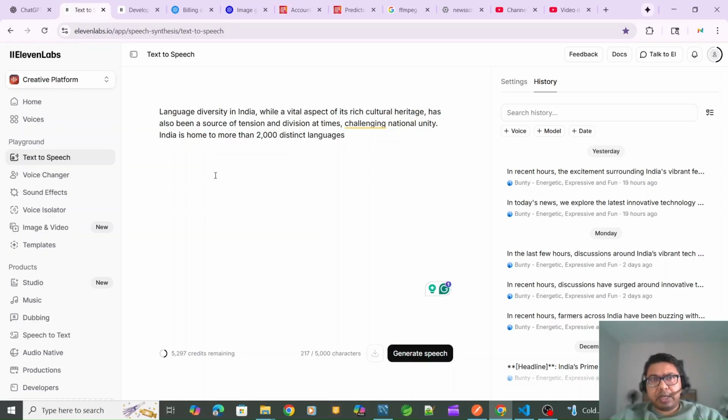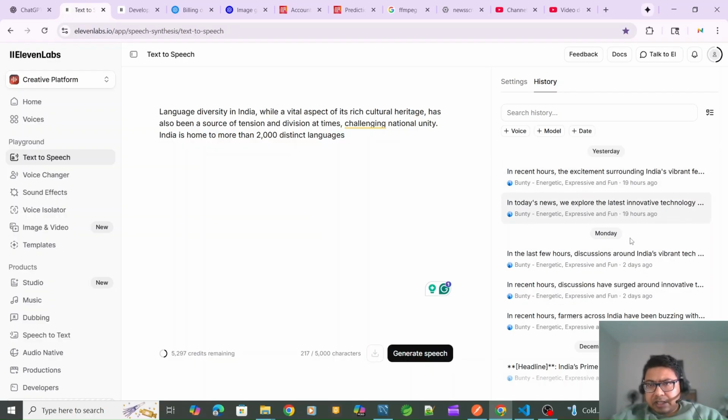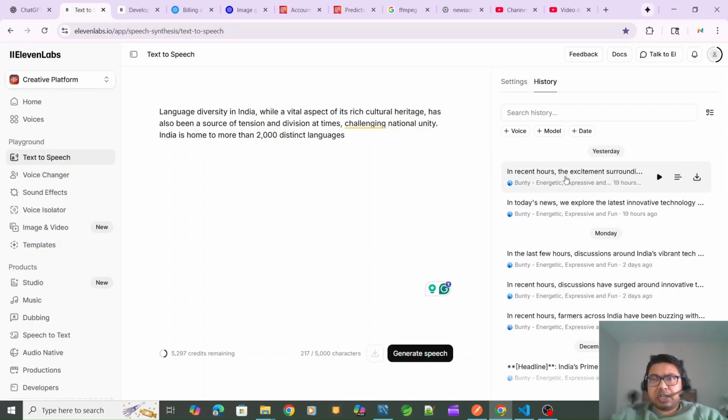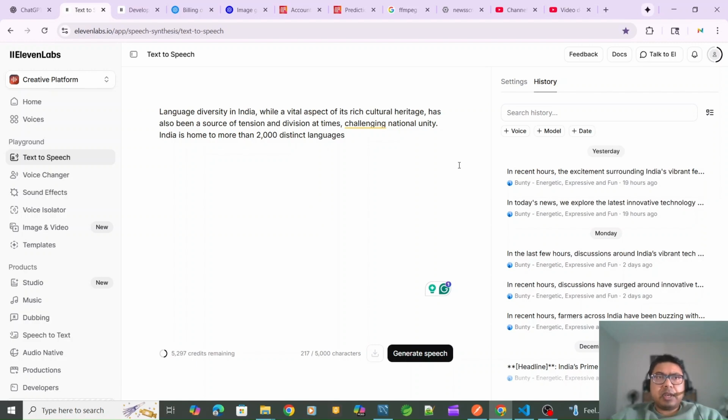Next, using that transcript, all these things I have generated here. Yesterday I generated all these, then the day before, and the day before that, I converted many such transcripts to audio mp3 files. Once I generated an mp3 file, I am not using any other third-party APIs or tools.